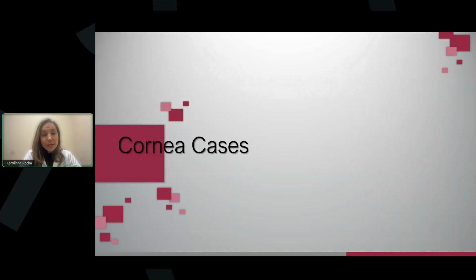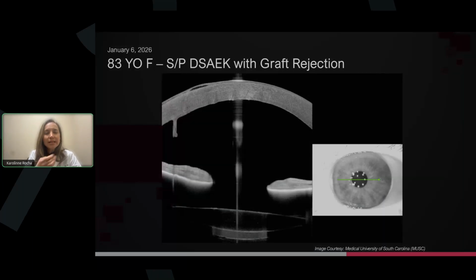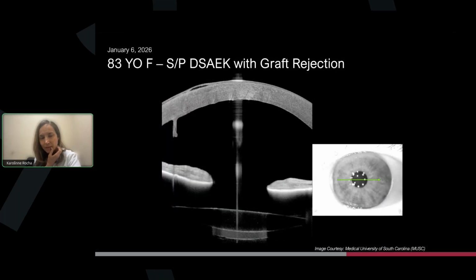So we're going to start with some corneal cases. I'm also a cornea specialist, and we really use this technology all the time. I'm just finishing clinic, and several patients here that we did the measurements, because again, it's really so fast and so easy to capture those high resolution images.